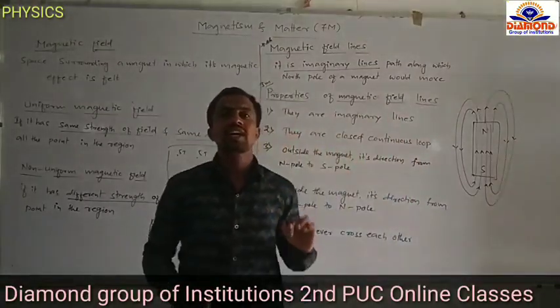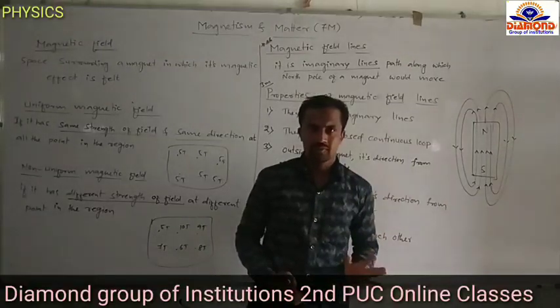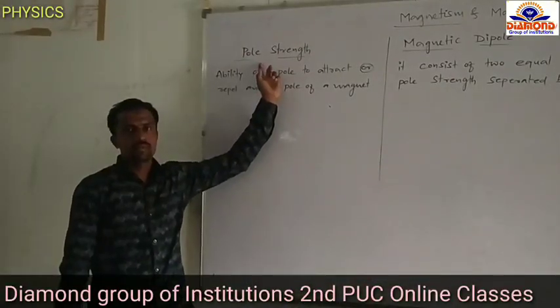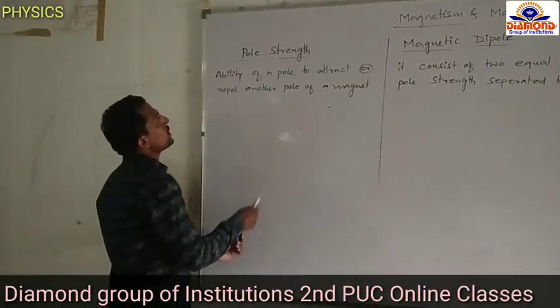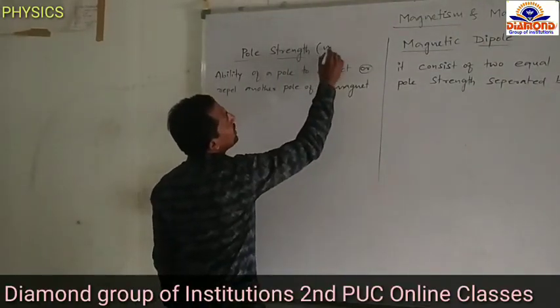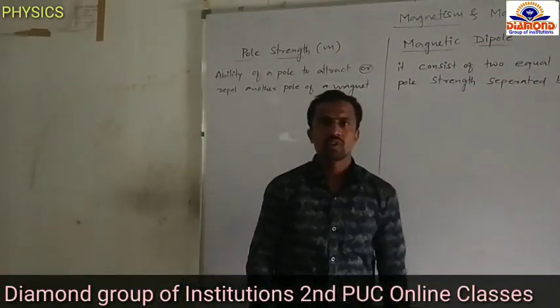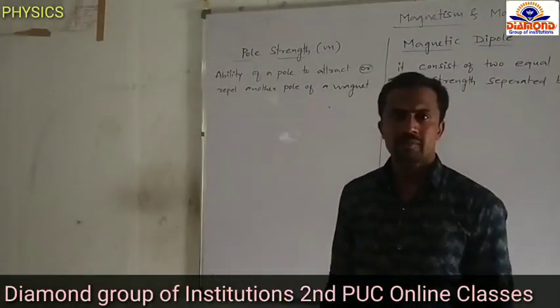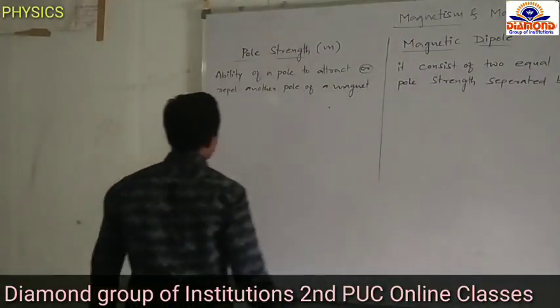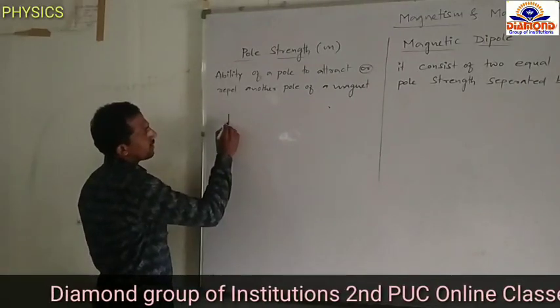Two directions at a point is not possible. Pole strength is denoted by a small m. Its symbol is small m. Pole strength denoted by small m. For example, we are taking one magnet.